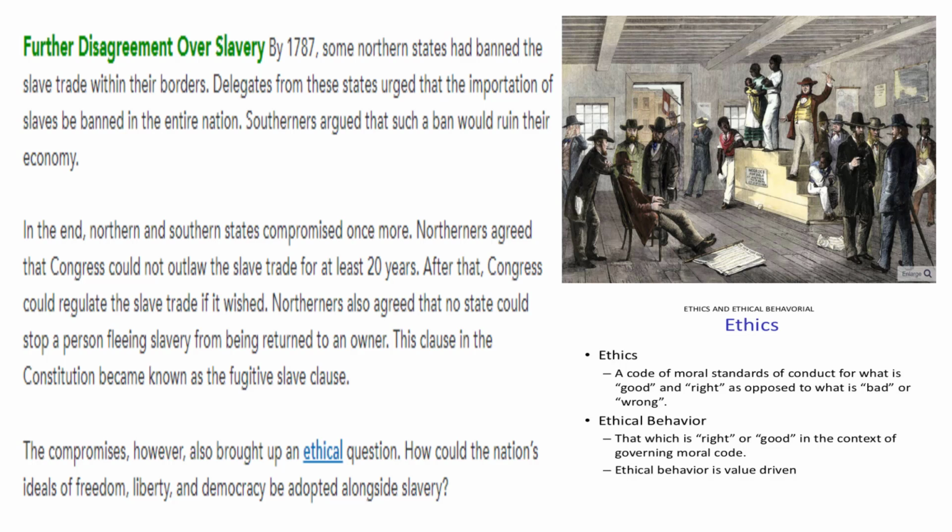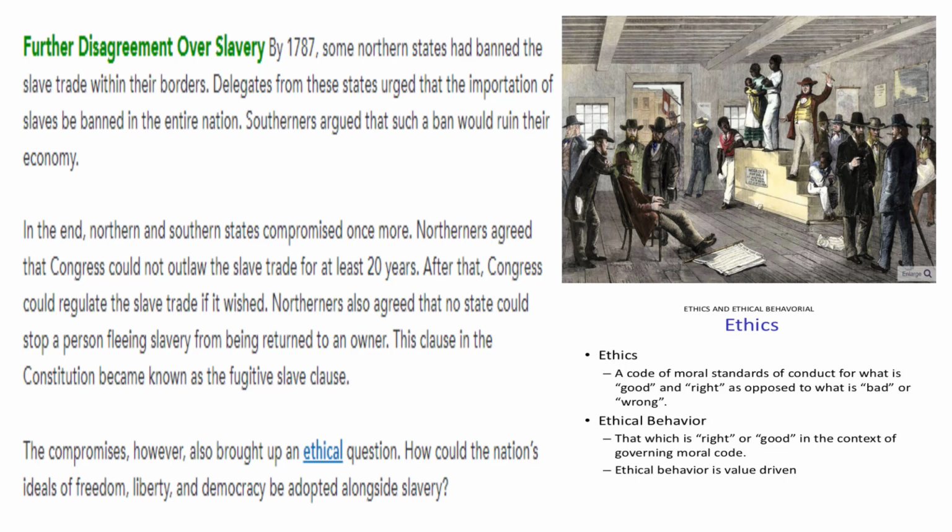Northerners agreed that Congress could not outlaw the slave trade for at least 20 years. After that, Congress could regulate the slave trade if it wished. Northerners also agreed that no state could stop a person fleeing slavery from being returned to an owner. This clause in the Constitution became known as the Fugitive Slave Clause.